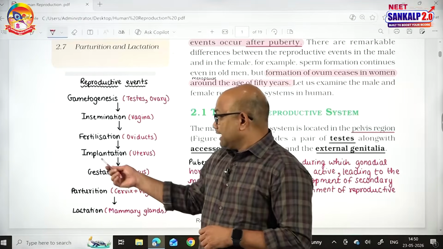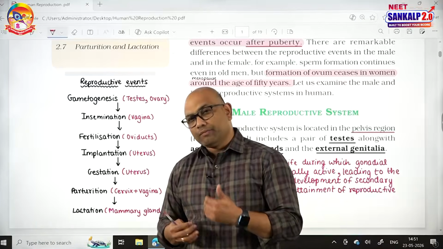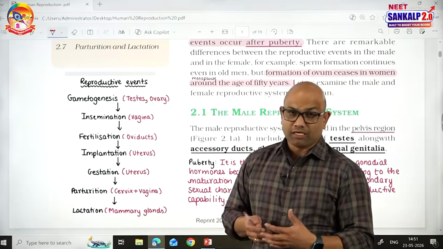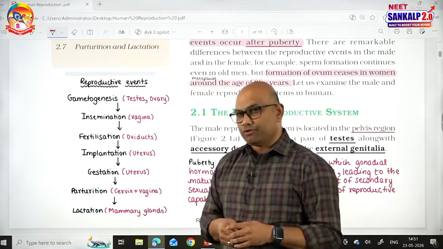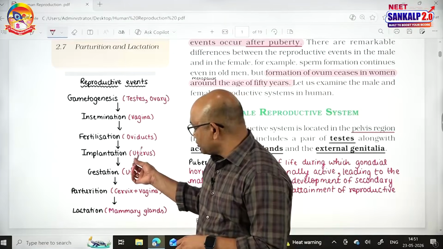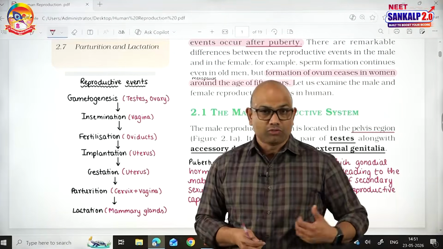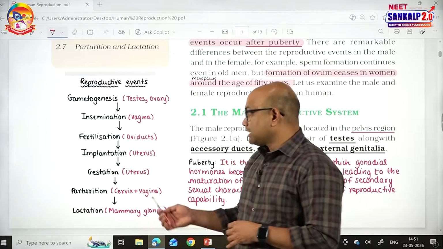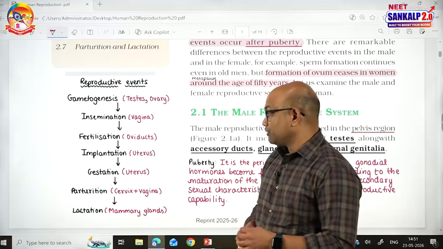Next, implantation. Once the zygote is formed, it will form a particular embryo called blastocyst. Blastocyst will go and attach to the wall of the uterus, that is the endometrium of the uterus. That process is called implantation. The site of implantation is the uterus. Then the embryo grows further in the uterus itself till parturition. That time period is called gestation, and the gestation site is also the uterus.